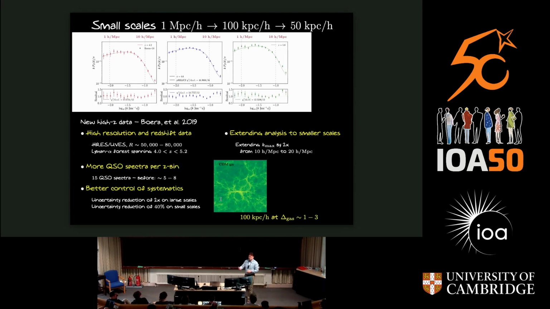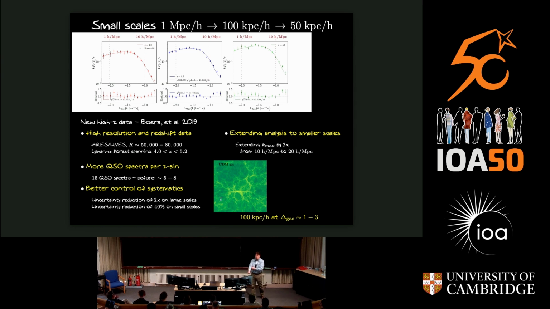So first of all, with this small-scale clustering, while we are probing 1 megaparsec or even smaller scales, what I would like to remind you is that we are not seeing galaxies at a 1 megaparsec scale. We are really sensitive to overdensities of just a few. Basically, at high redshift, we are sensitive to the mean density of the universe in the filamentary structure between the galaxies. So this is a very, very different environment that we are probing with these clustering statistics.